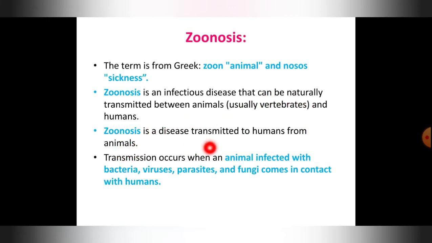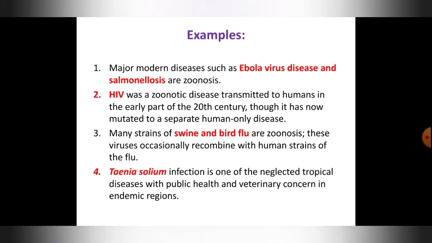Zoonosis is a disease transmitted to humans from infected animals. Transmission occurs when an animal infected with bacteria, virus, parasites and fungi comes in contact with humans. Examples of zoonosis, or animal spread diseases: the first example is Ebola virus and salmonellosis. Ebola virus is a major modern disease which you have seen. A recent disease, so let me tell you about Ebola virus.